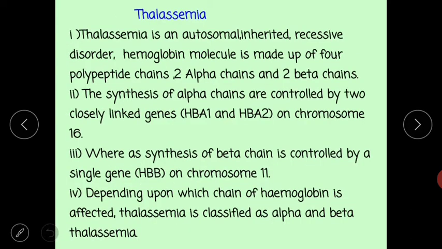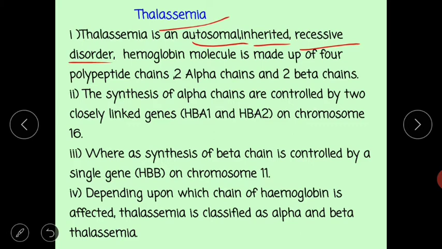Let us discuss the first genetic disorder, thalassemia. Thalassemia is an autosomal, inherited and recessive disorder. It is autosomal because it is related to the autosomes, inherited means it passes from parents to their offspring, and it occurs due to a recessive gene, so it is called a recessive disorder.